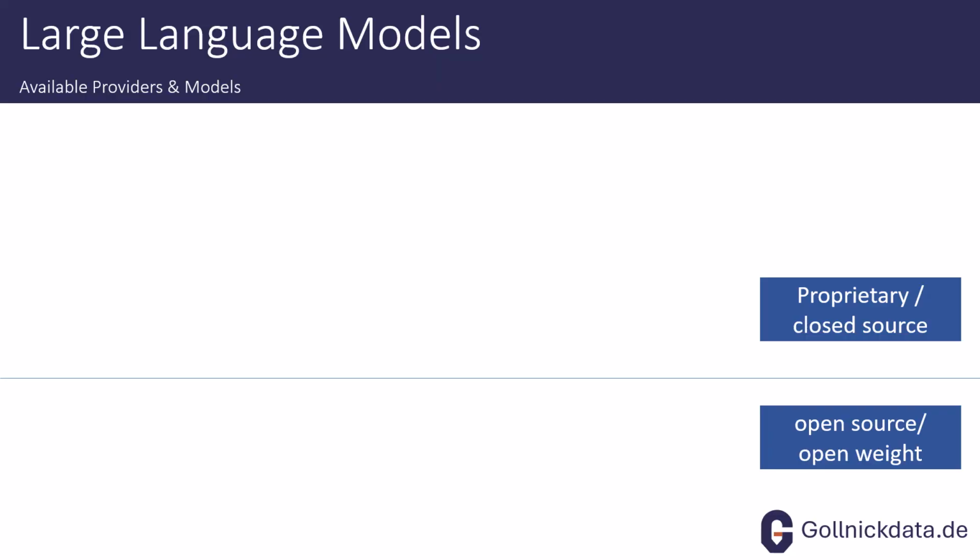And the first distinction I want to make here is this horizontal line, because there are proprietary models and on the other side open source or open weight models. So proprietary models are also called closed source, and you're only able to work with these models based on some API key. So you need to have an account at the service provider. You authenticate yourself via your API key, and then you are free to go and use the model.